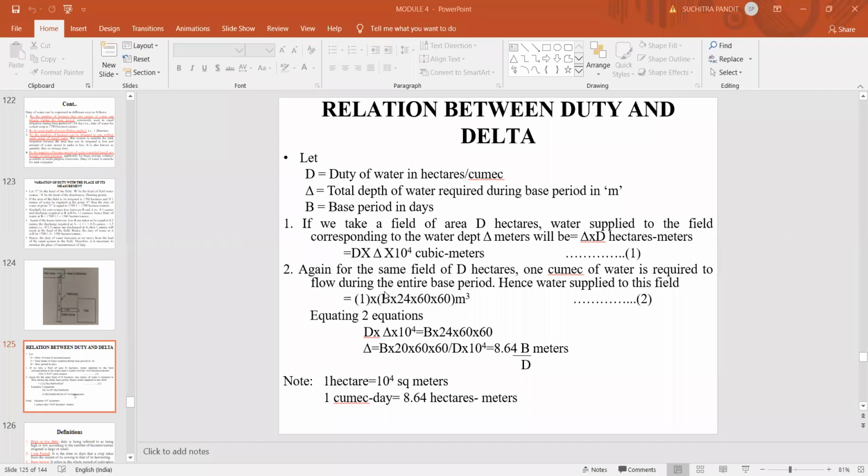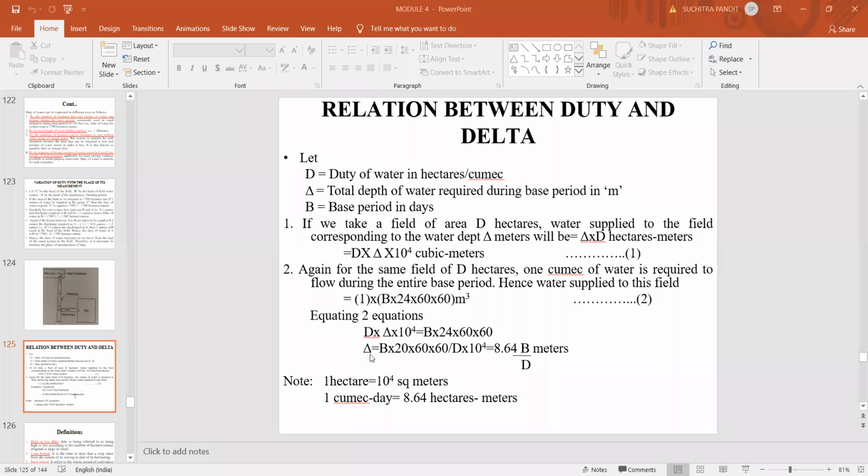Base period will be the number of days. In a day you have 24 hours, multiplied by 60 into 60. You have to convert it into meter cube, so it becomes 1 into B into 24 into 60 into 60 meter cube. Now you can call this equation 1 and this equation 2. Equating these two equations, finally the delta of irrigation water will be equal to 8.64 B by D meter.